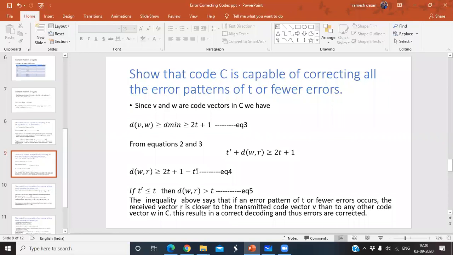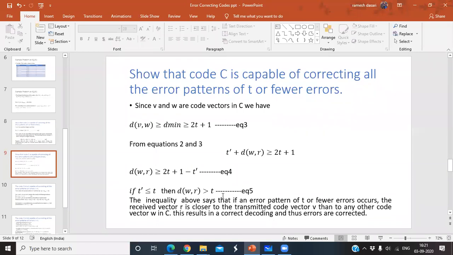Now coming to equation number 1, for example, t dash equal to t, when you substitute that, 2t plus 1 minus t, then what happens? T plus 1. Suppose t equal to 3, t plus 1 is nothing but 4. T equal to 4, t plus 1 is 5. T equal to 5, t plus 1 is 6. That means what is the meaning of that? Whenever t dash is less than or equal to t, this d of w comma r value is greater than t.